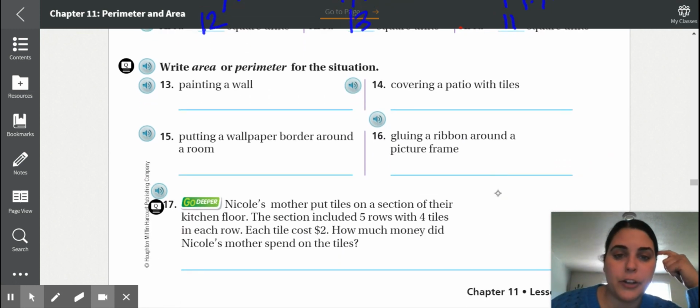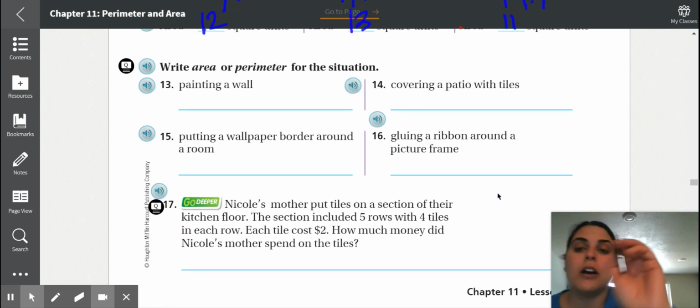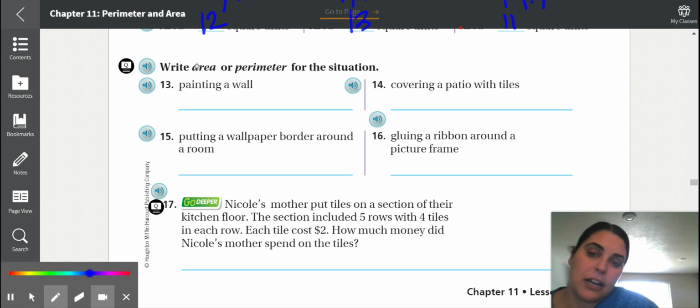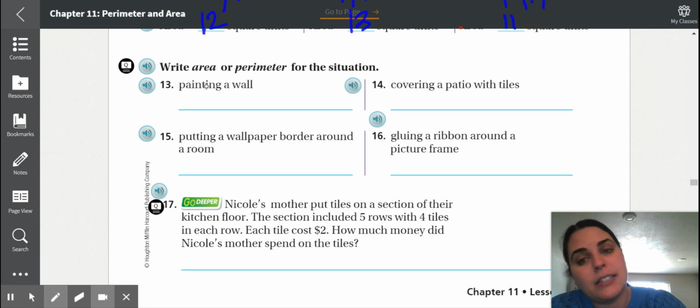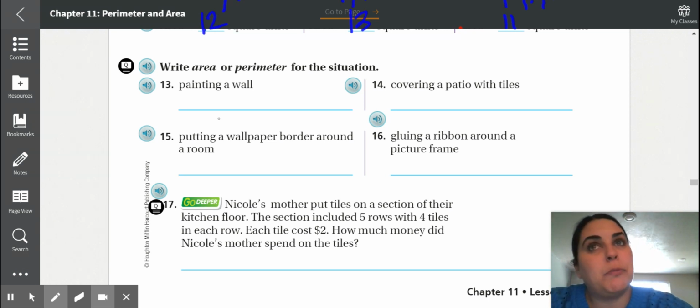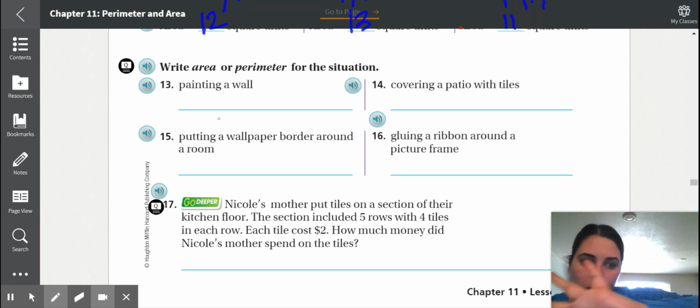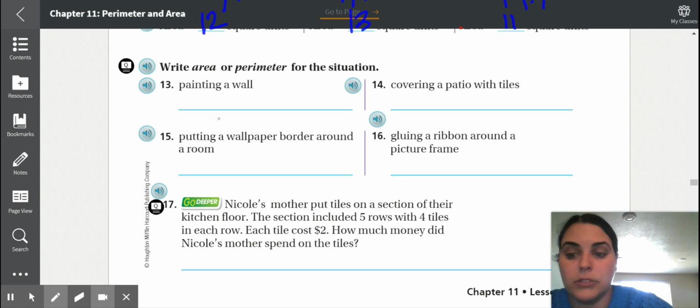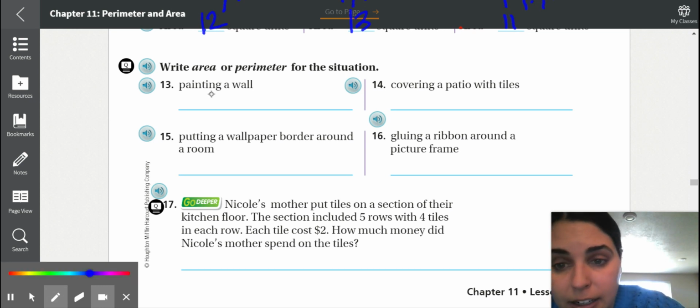Let's look at number 13, 14, 15, and 16. We need to decide, are we going to find the area or the perimeter? Painting a wall. If you want to paint an entire wall and you need to know how much paint you're going to need, are you going to just count the outside of the wall or the whole wall? Okay, if you're thinking area, that's correct.